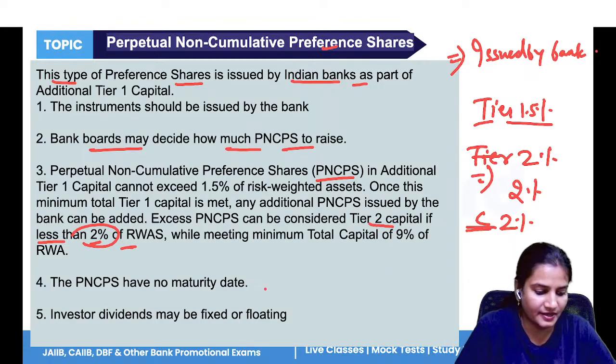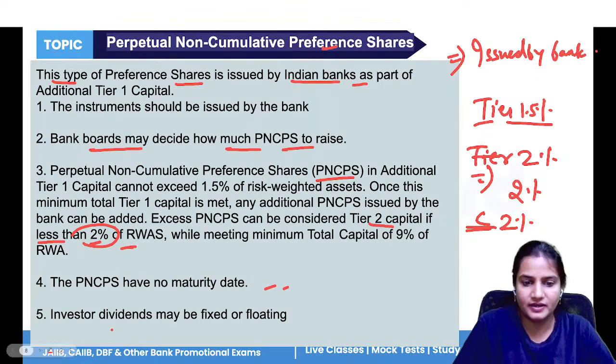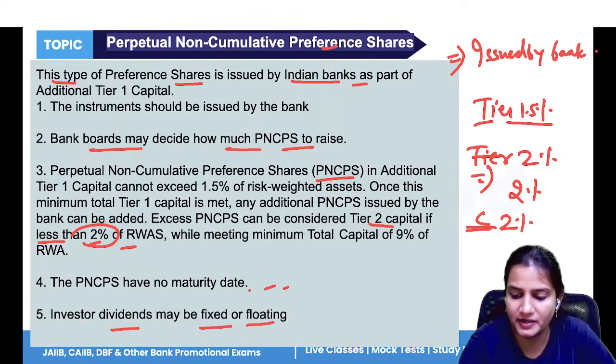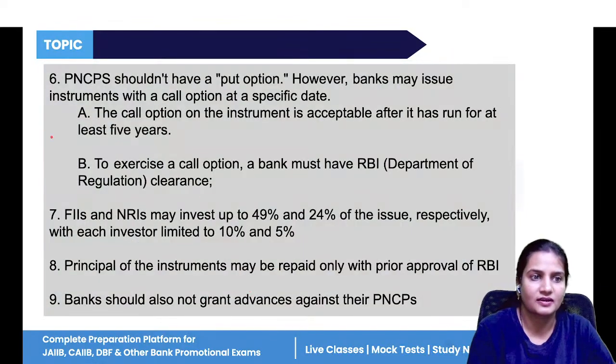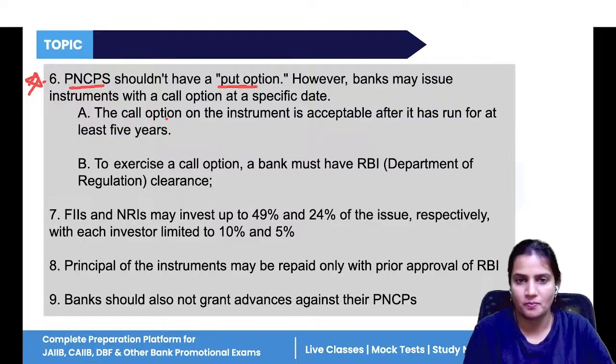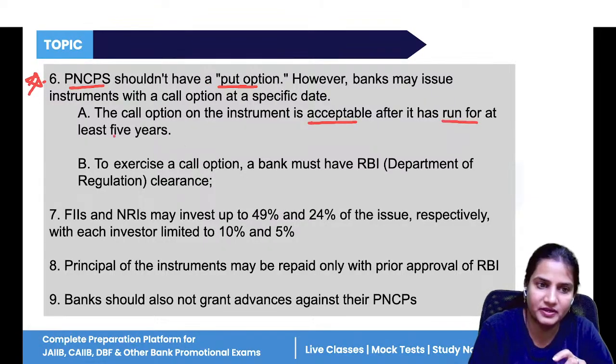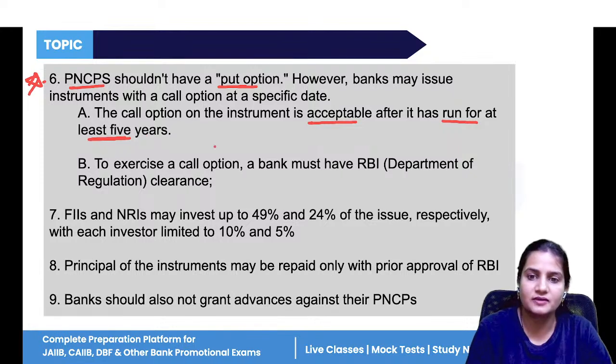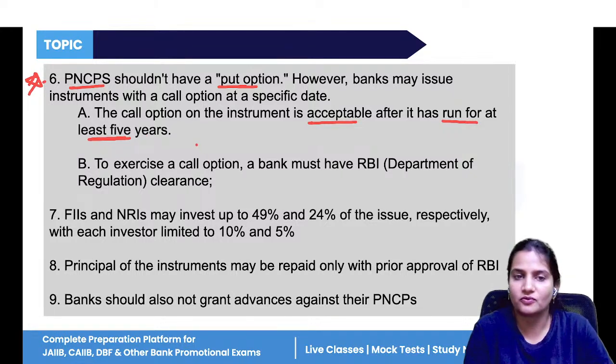They don't have any maturity date. Their dividends are fixed or fluctuating depending upon the circumstances. Now, this is important. PNCPS should not have a put option. So no put option is provided to them. Only a call option is provided, and the call option is provided when the instrument has run for at least 5 years and when RBI has given approval that you can exercise your call option.